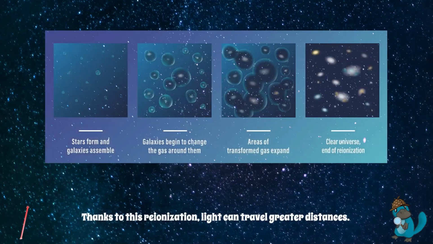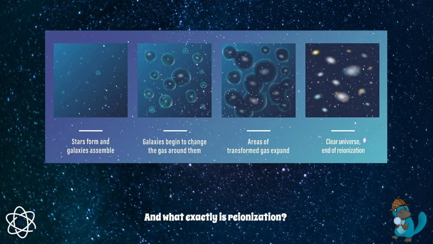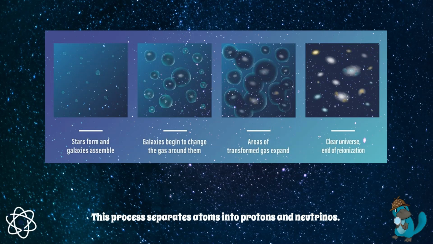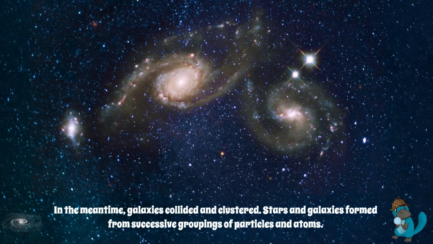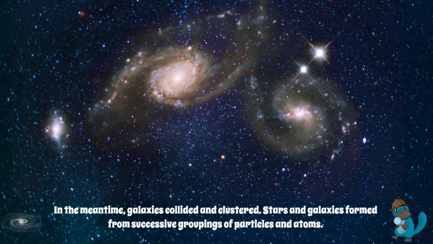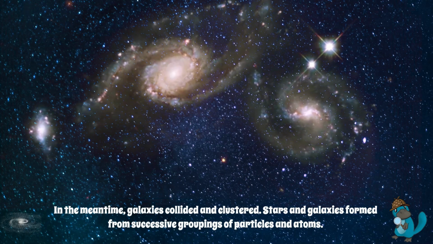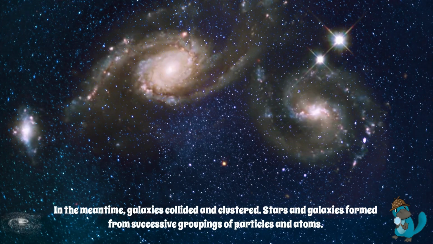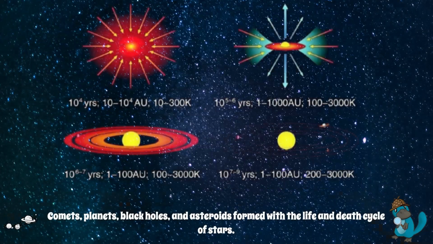Thanks to this reionization, light can travel greater distances. And what exactly is reionization? This process separates atoms into protons and neutrinos. In the meantime, galaxies collided and clustered. Stars and galaxies formed from successive groupings of particles and atoms. Comets, planets, black holes, and asteroids formed with the life and death cycle of stars.